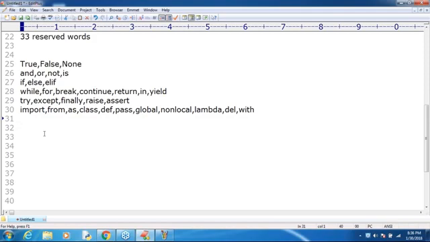Sir, already some people started asking questions. Sir, what is the difference between pass and continue? Some students are asking whether pass is the same as continue. Divya, you are asking this doubt, and Suresh, both are asking the same doubt, sir. So make sure, sir, pass and continue both are the same?